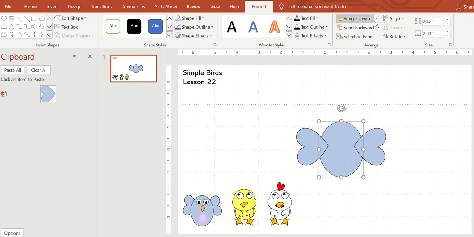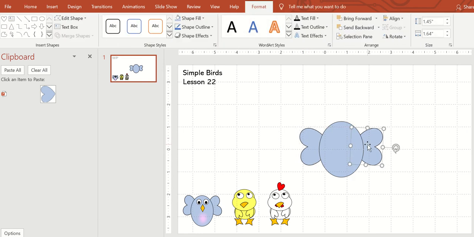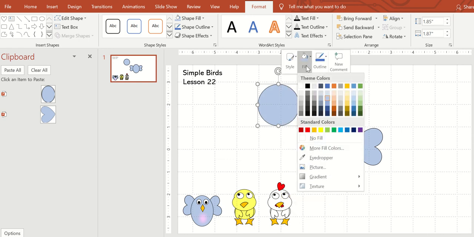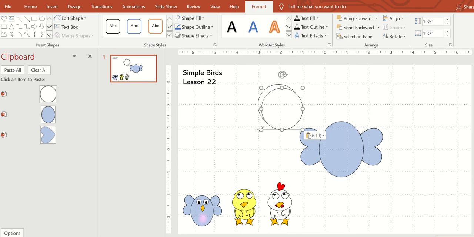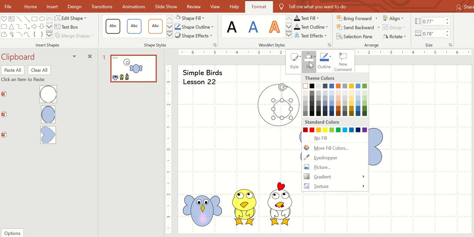And you can bring the body forward. You can move those wherever you want. We will take the oval shape again and make some eyes. Copy, paste. Make it black.